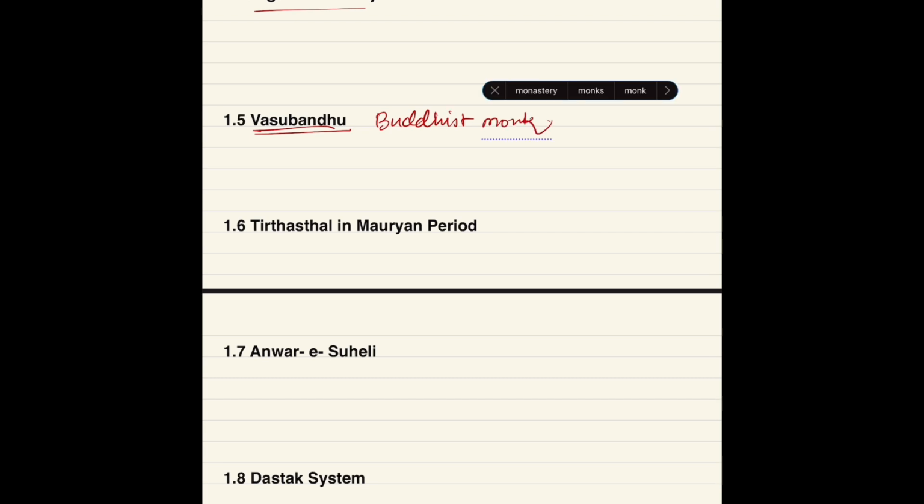So dear students, whenever you find such question based on a personality, especially some scholar like Jaina or Buddha, you just remember this template. Write about the religion, means this particular person belongs to which religion. So he was a Buddhist monk.